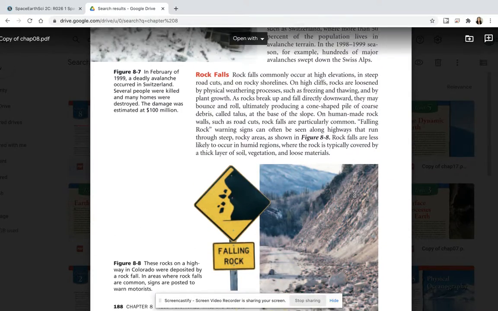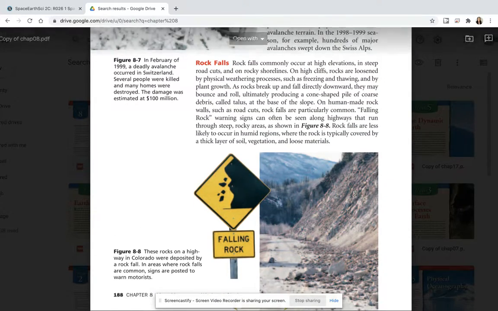Rock falls. Rock falls commonly occur on high elevations in steep road cuts and on rocky shorelines. On high cliffs, rocks are loosened by physical weathering processes such as freezing and thawing and by plant growth. As rocks break up and fall directly downward, they may bounce and roll, ultimately producing a cone-shaped pile of coarse debris called talus at the base of the slope. On human-made rock walls, such as road cuts, rock falls are particularly common.